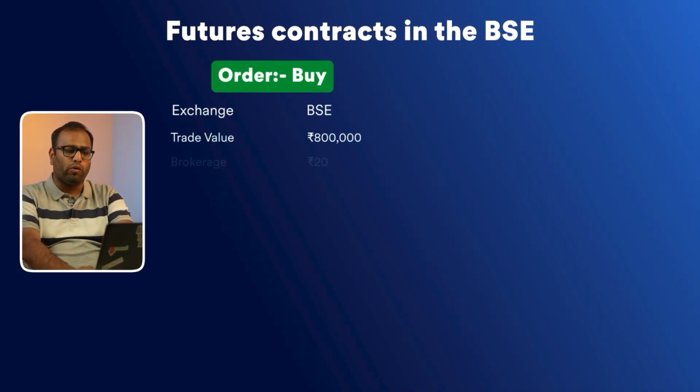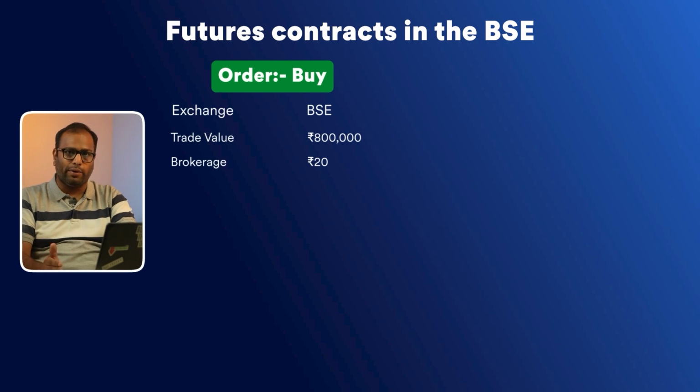So here the brokerage would be applicable as rupees 20. As we said, the brokerage is the minimum of 0.03% of the trade value or 20. However, in case of futures, 0.03% of contract value will always be higher than 20, and hence in futures you'll always be charged a brokerage of rupees 20 per order.